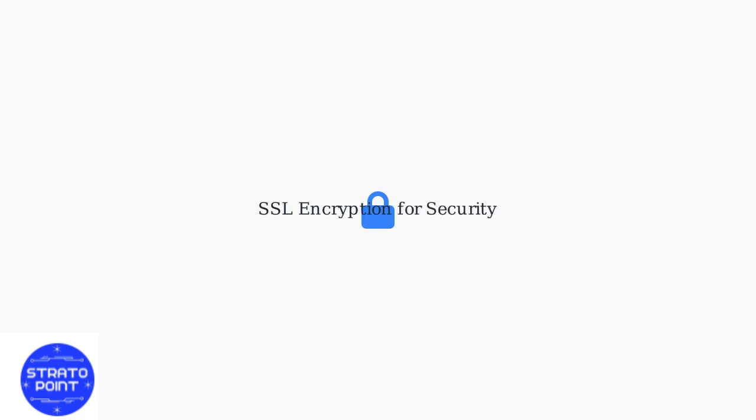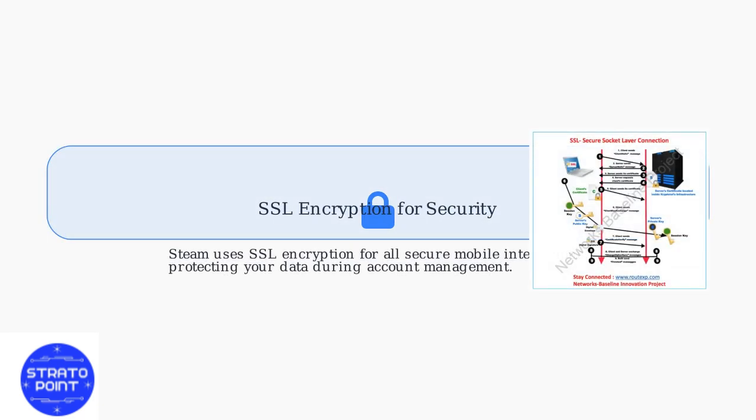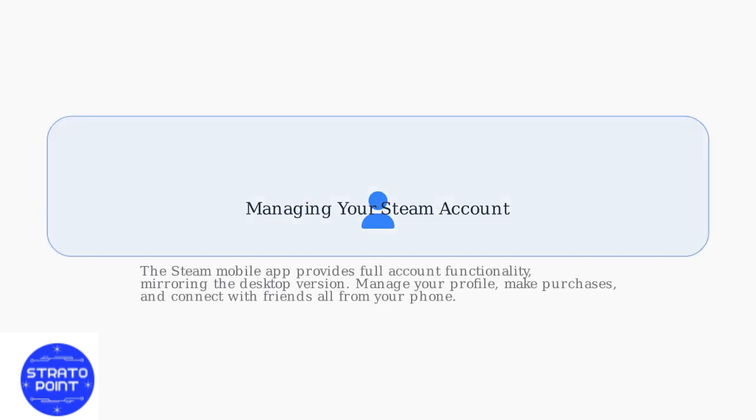Steam uses SSL encryption for secure mobile interactions, ensuring your personal information and transactions are protected. The Steam mobile app provides full account functionality, mirroring the desktop version. You can manage your profile, make purchases, and connect with friends directly from your phone.